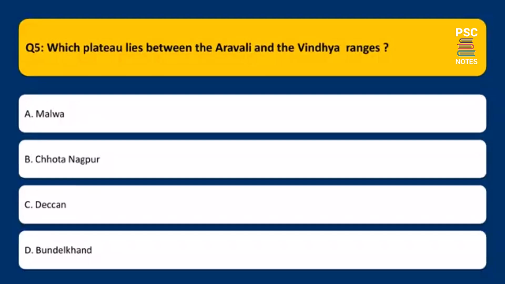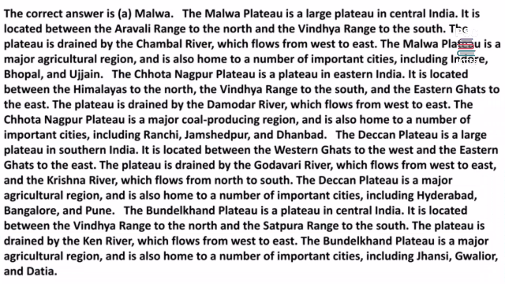Which plateau lies between the Aravalli and the Vindhya ranges? A. Malva. B. Kota Nagpur. C. Deccan. D. Bundelkhand. The correct answer is A. Malva. The Malva Plateau is a large plateau in central India. It is located between the Aravalli Range to the north and the Vindhya Range to the south. The plateau is drained by the Chambal River, which flows from west to east.